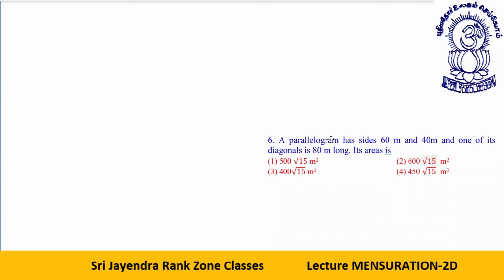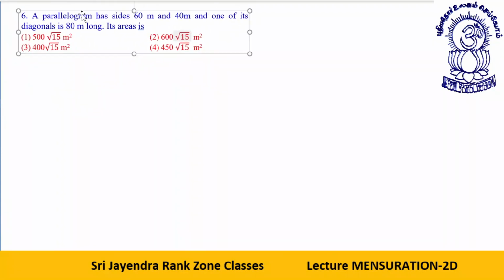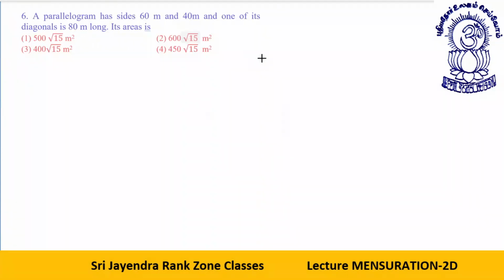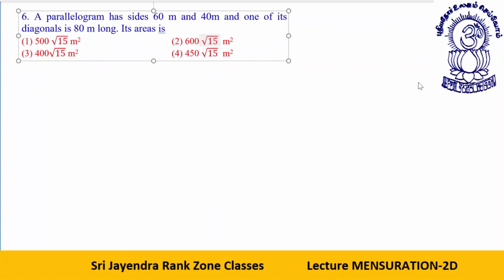A parallelogram has sides 60 and 40 centimeter. One of its diagonals is 80. Its area is, well, it should be a correction, small correction. Its area is, this should be the question. Okay. See, let me draw a parallelogram a better way.